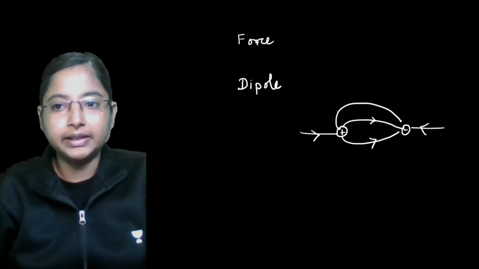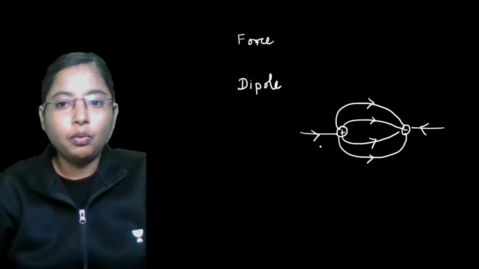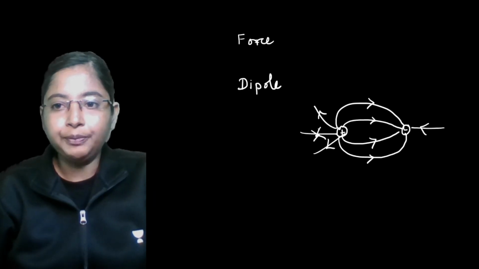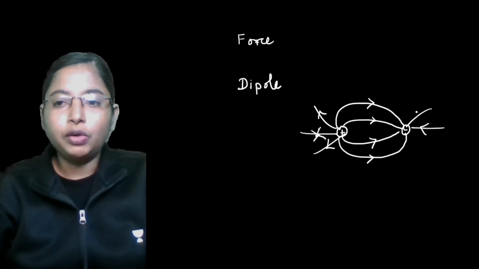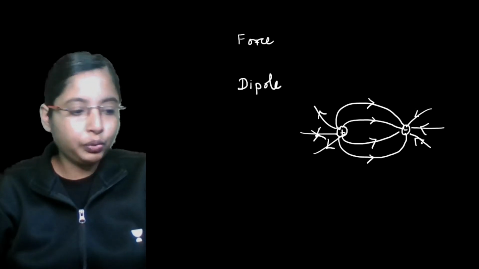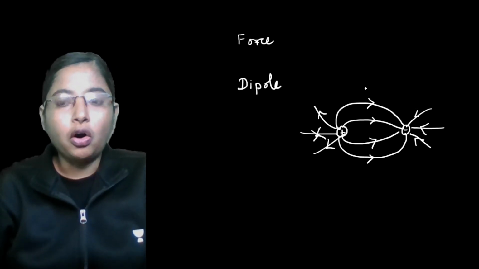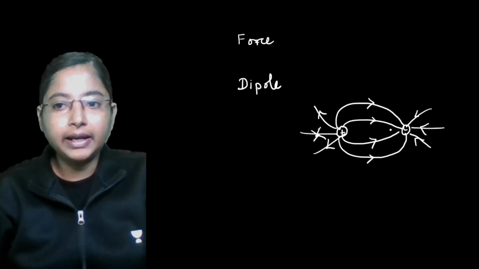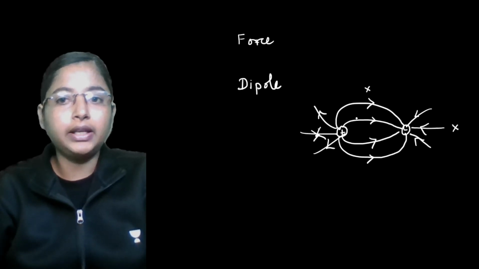For a dipole, what we want to understand is the electric field on the axial line, that is the line passing through these charges together. So some point over here will be your axial line. What would be the electric field on your axial line and the equatorial line?